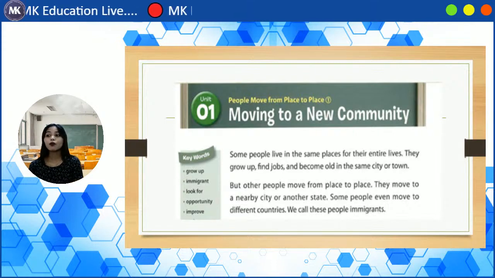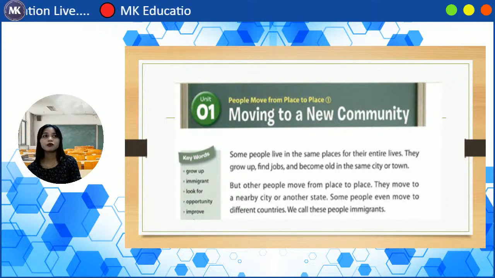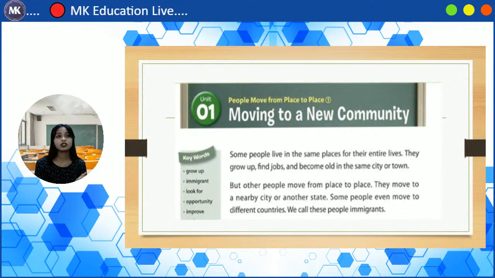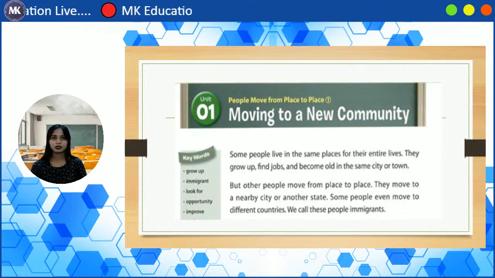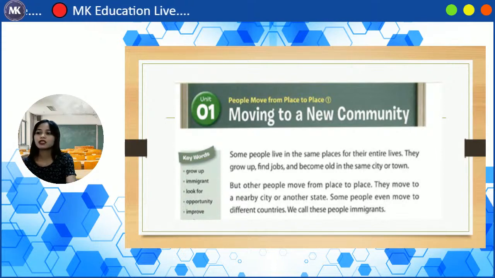So we call these people immigrants. Again, when we say immigrants, it means that they will go to another country and live in that place. Okay, so again, that is unit 1.